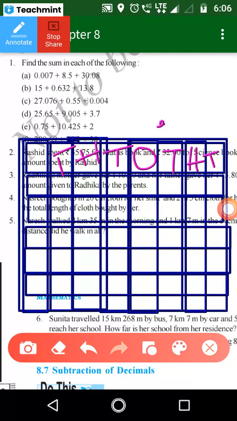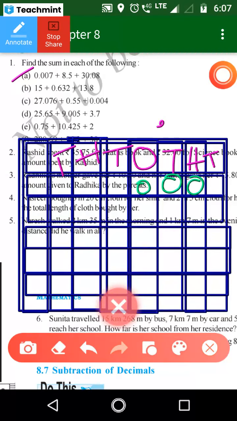So first problem: 0 is in ones place, and after the decimal point, 0 is in tens place. Then again another 0 is in hundreds place, and 7 is in thousands place.